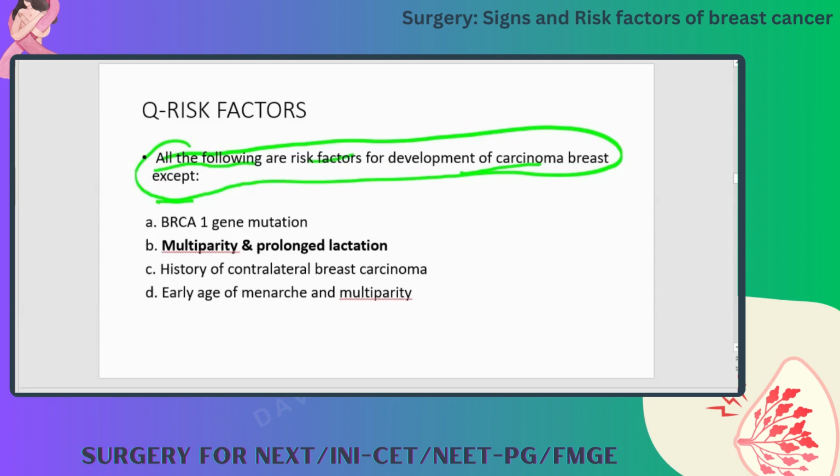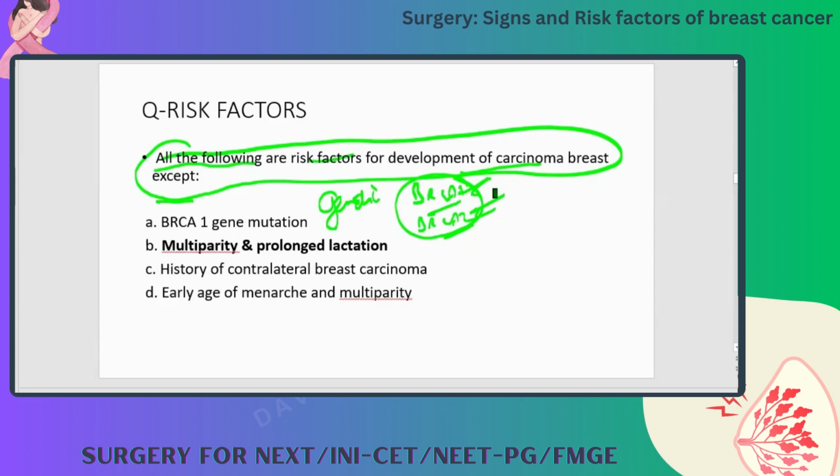So see, BRCA1 and BRCA2, genetic mutations, genetic factors. Yesterday, in which cancer were we discussing chromosome 3? RCC.